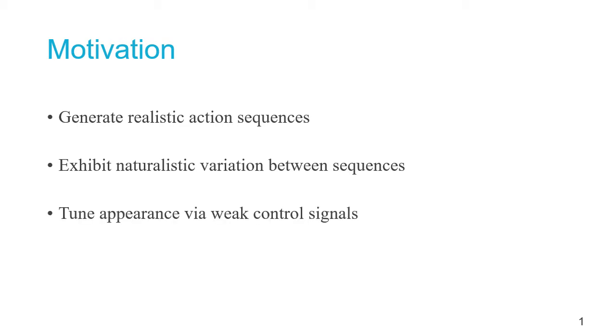We also want our system to be tuned via weak control signals, such as action type or body characteristics. This supports use cases such as background character or crowd animation, where it is unnecessary labor to specify strong control signals such as the full motion trajectory.